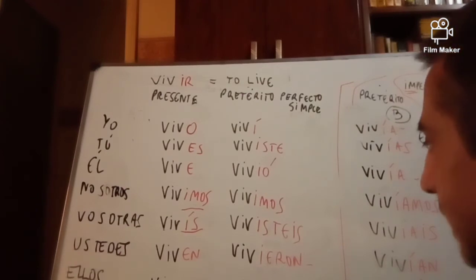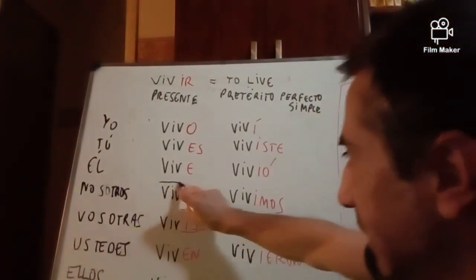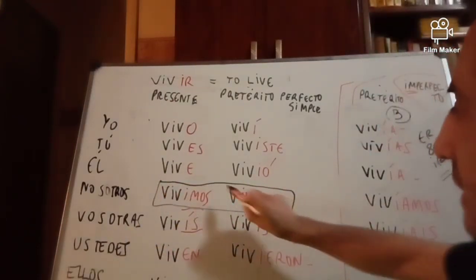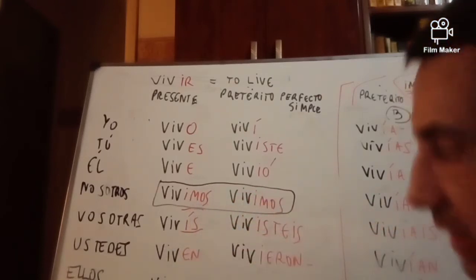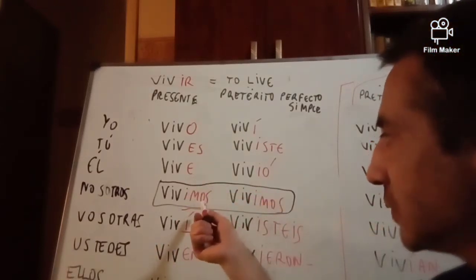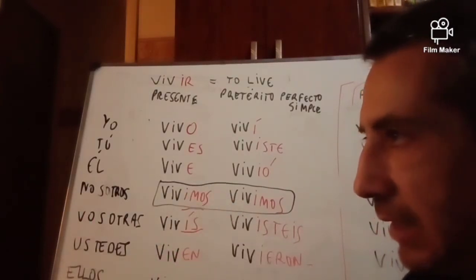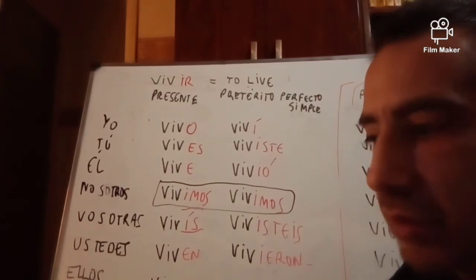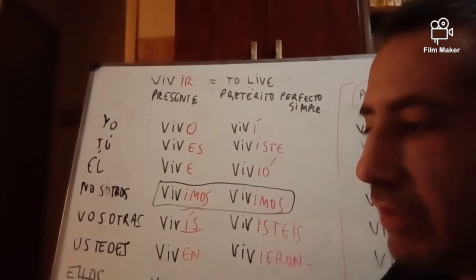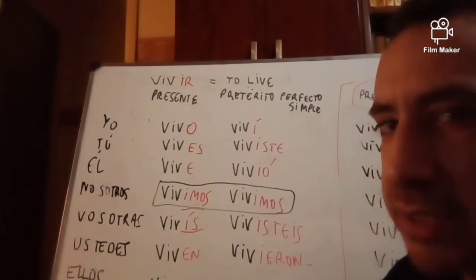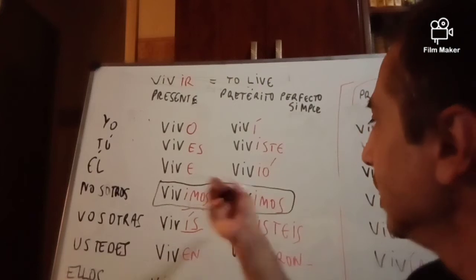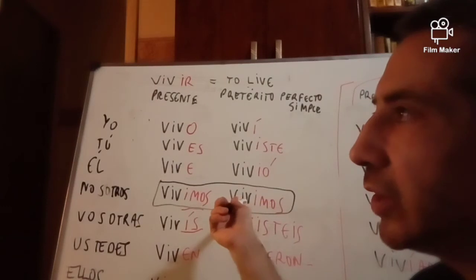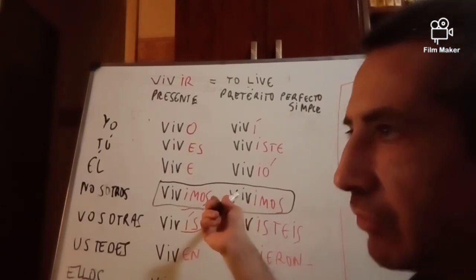And as you can notice here, again, as in the first conjugation, the present tense and the simple past coincide, are exactly the same word. Nosotros vivimos actualmente en Argentina. Currently, we live in Argentina, or we are living in Argentina in the present time. And in the past, we lived in Japan for 5 years.